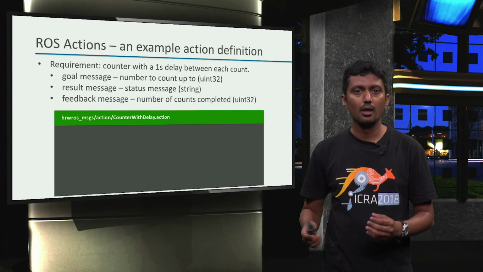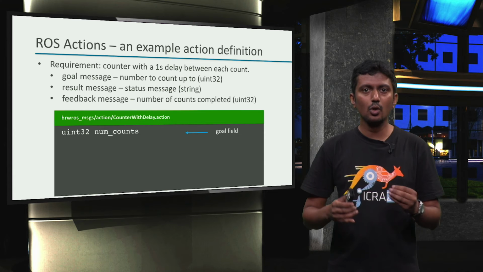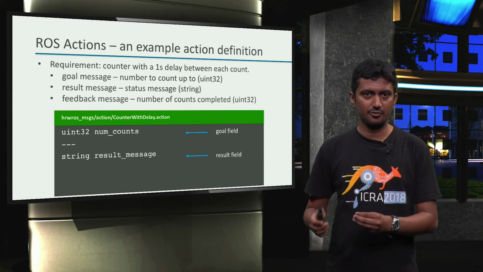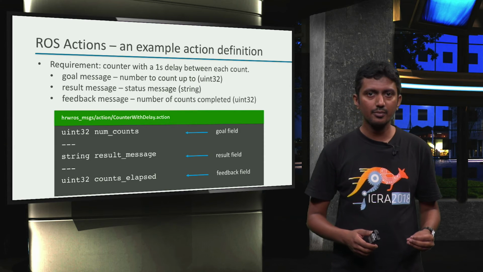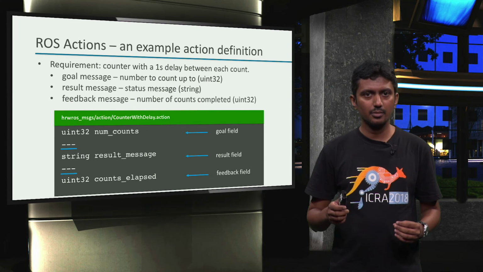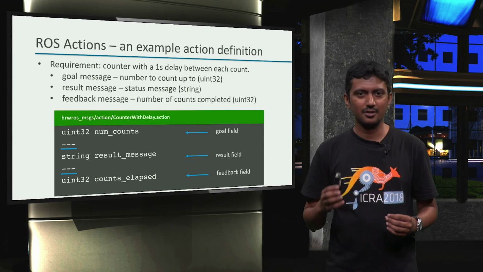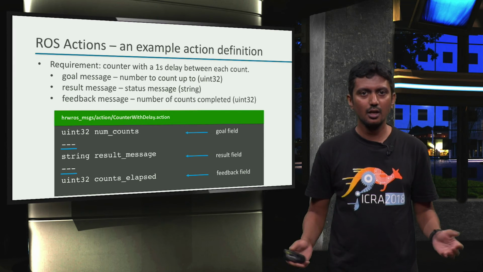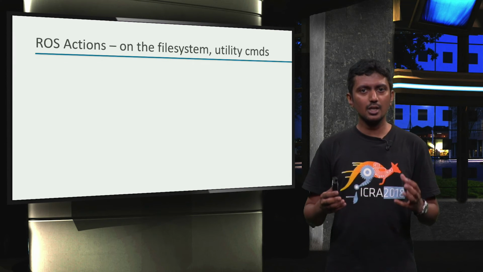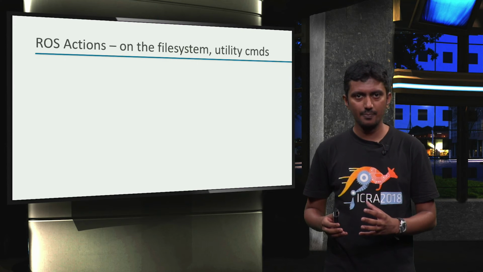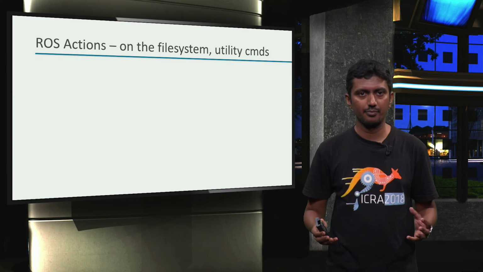counterwithdelay.action. Then, we specify the goal request message field. Then, the result message field. And finally, the feedback message field. And of course, let's remember those 3 little dashes that differentiate the different message fields in a ROS action definition. Great. Let's now quickly see where we put the action files in our ROS workspace and some utility commands.